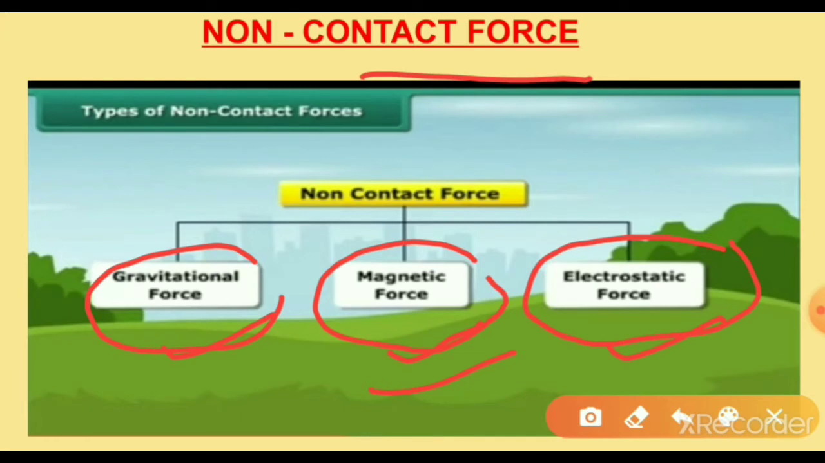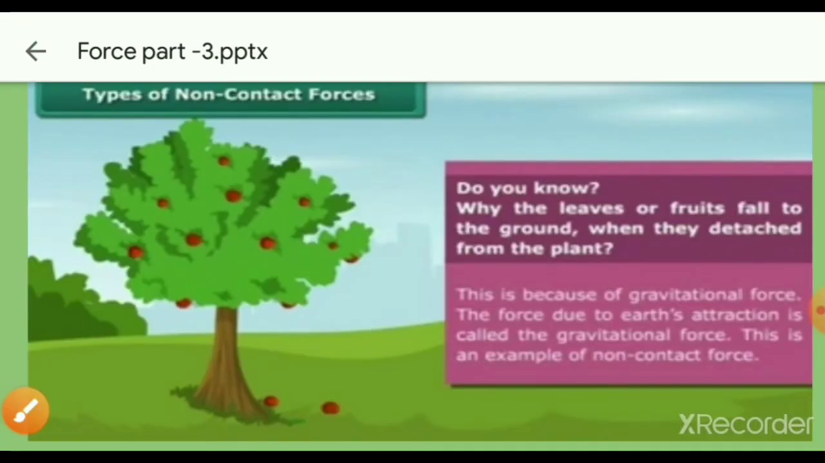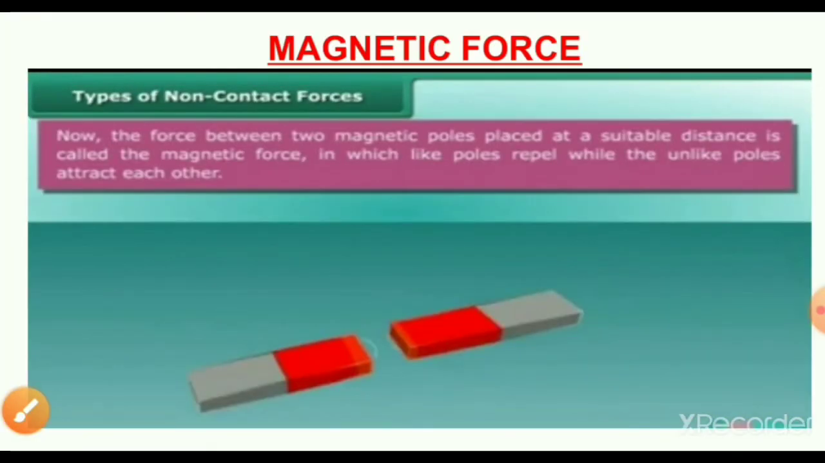For example, a magnet can pull an iron nail from a distance. Observe, listen carefully. A magnet can pull an iron nail from a distance. What are the forces that occur as non-contact forces? Magnetic force, electrostatic force and gravitational force. Let us discuss them.